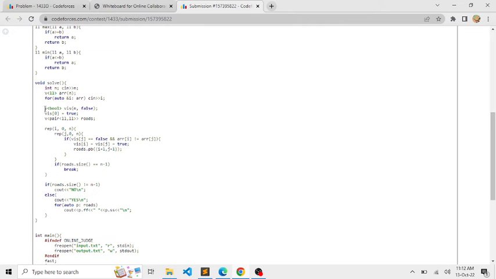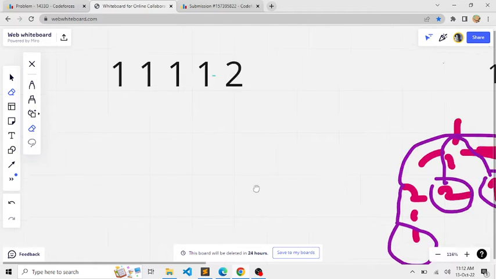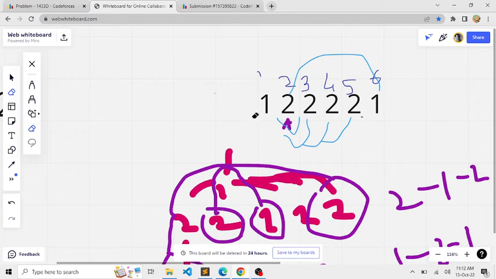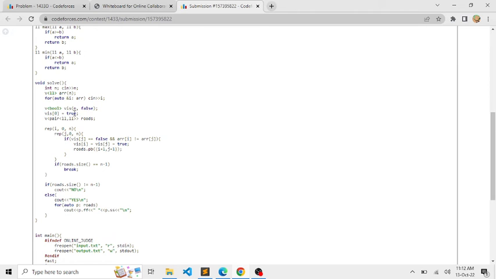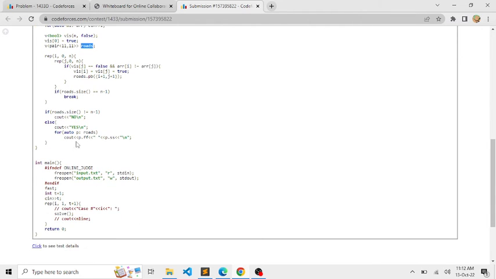Then I am declaring a visited array, which will be initially false, and I'm marking the first node as visited, as we'll be first considering the first node in the array as the root node. I'm also declaring a vector of pairs, that is roads, in order to print the roads at the end of the iteration.